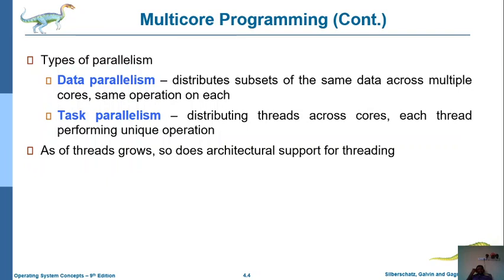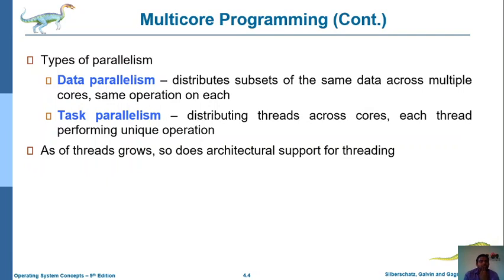Here, whenever we increase the number of threads, what happens? The architecture must support more threads. When we use a larger number of threads, how can programmers or developers implement the system architecture in this manner, and how can the particular architecture support multiple threads?